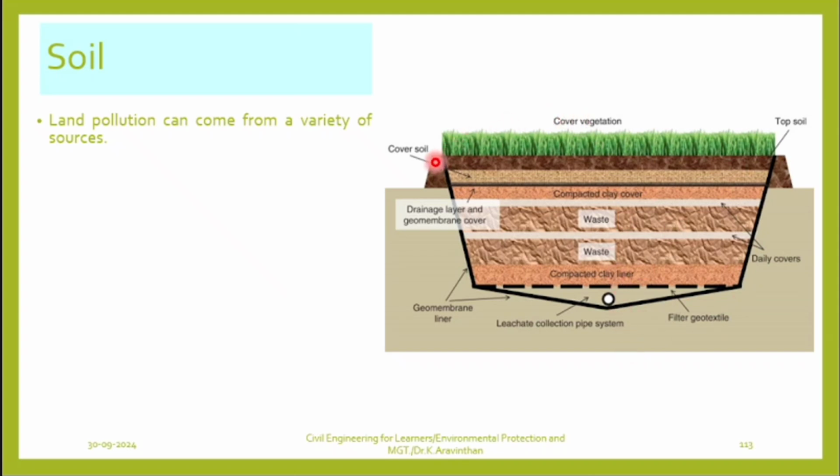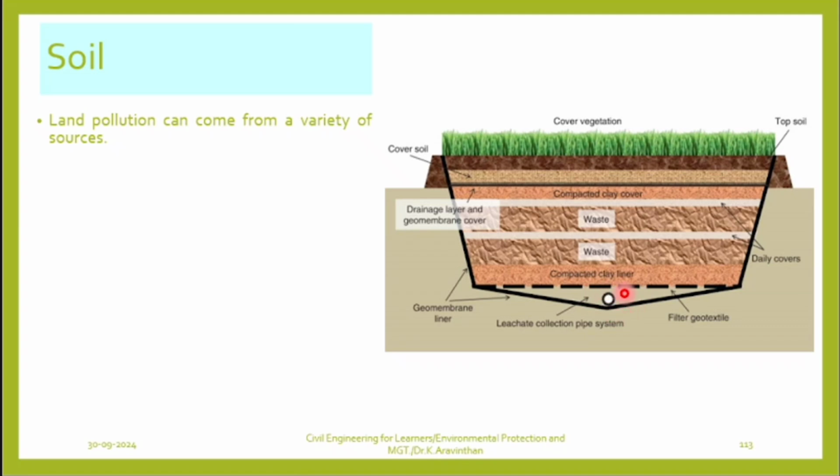Can you see the soil layer for a single level? For growing the vegetation, what are we spraying? We are spraying pesticides. We are taking the groundwater, and these pesticides will go down and contaminate the water. In order to reduce that, this system is called what? Leachate system.